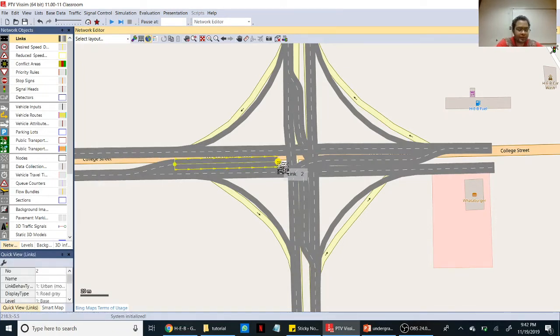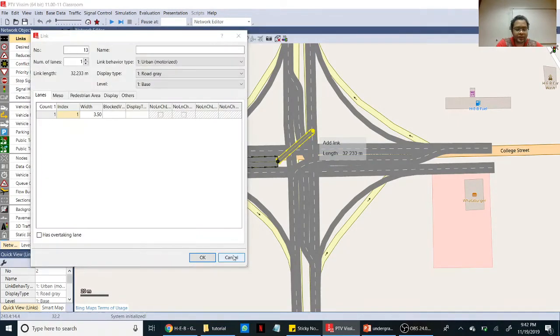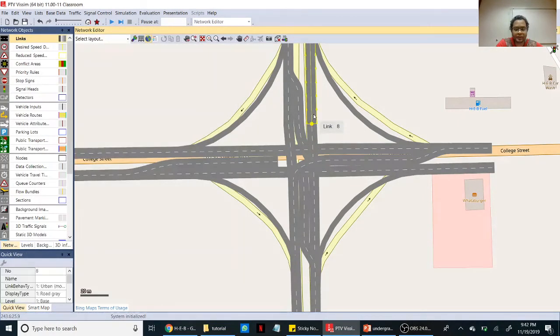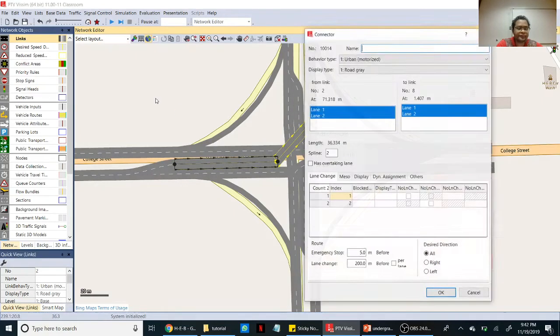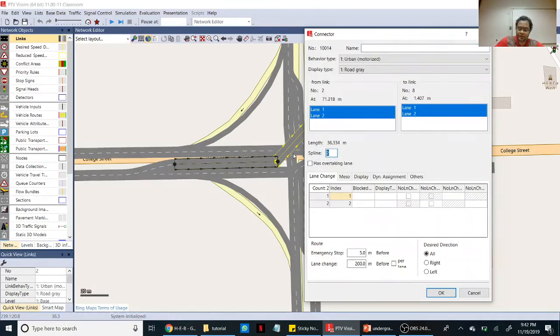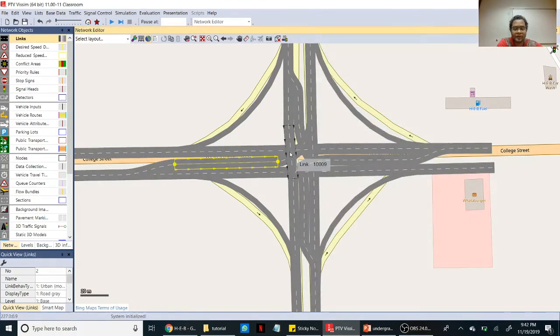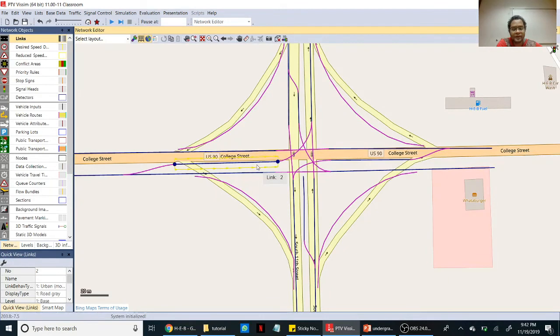From this left, connect to that. It didn't connect well, so your start is here, end is here. From lane 2 to lane 2, keep 10, click OK. Now let's check everything is connected now.